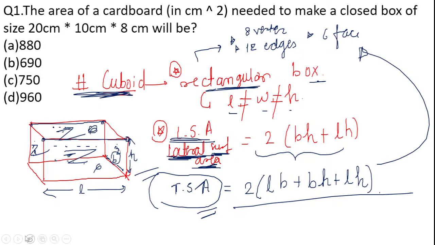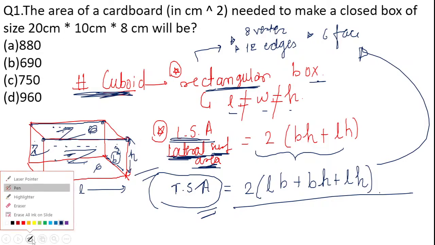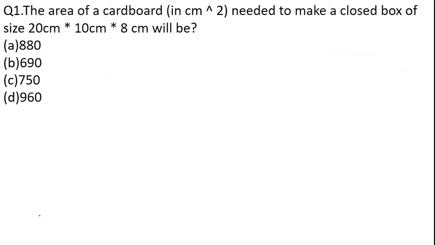Please remember that a cuboidal shape is a rectangular box where length, width and height are different. Lateral surface area's formula, total surface area's formula. Besides that, remember that there are a total of 8 vertices, 12 edges and 6 faces. So these were some of the formulas and an introduction regarding the cuboidal shape.